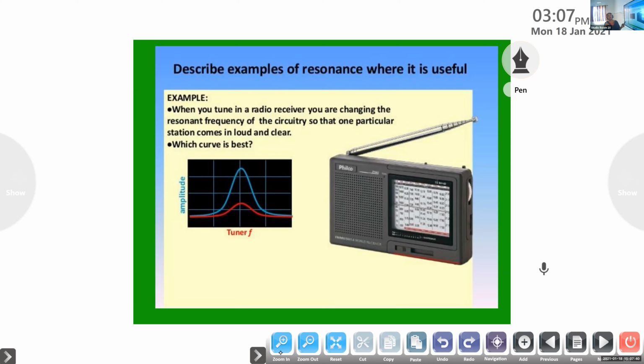So this is the positive effect of resonance. You are able to hear a particular channel clearly, either Kerala Vision or Airtel or Sky, whatever it is. You will be able to see a channel clearly with more clarity and maximum efficiency.